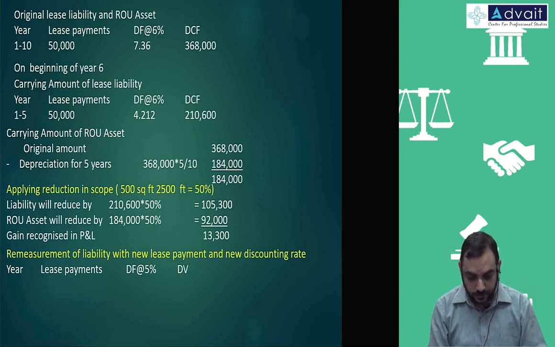Discounted cash flow. Year, remaining years, 5 years only.